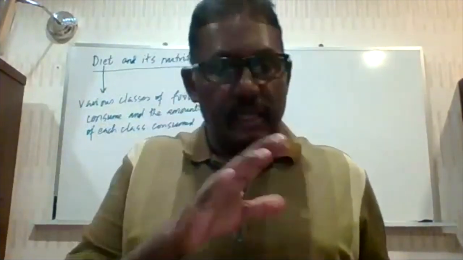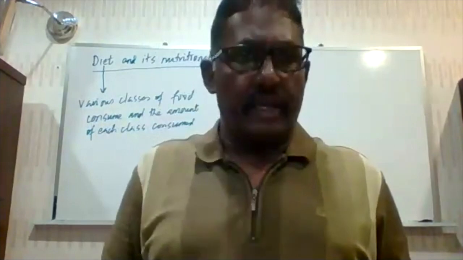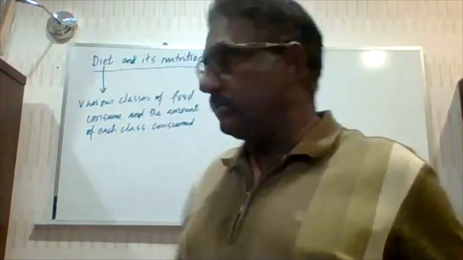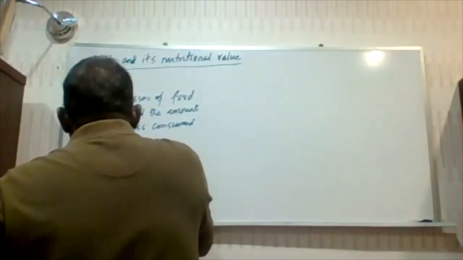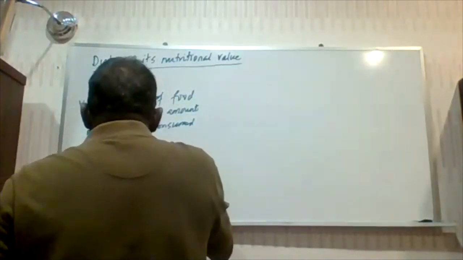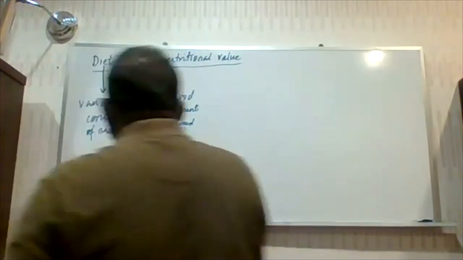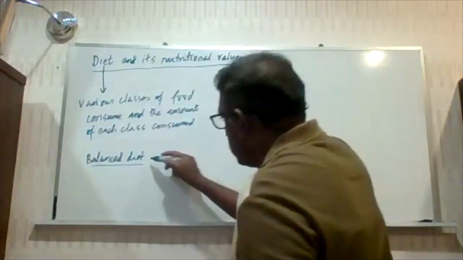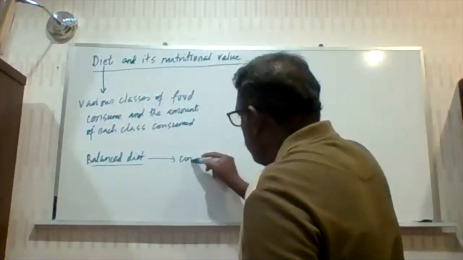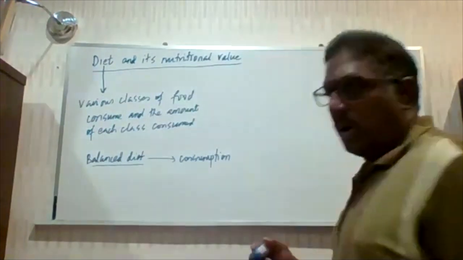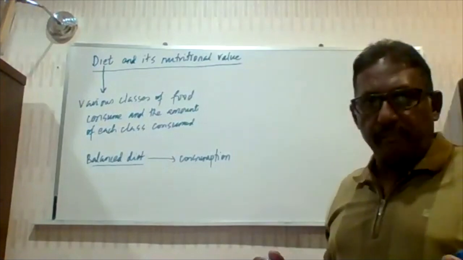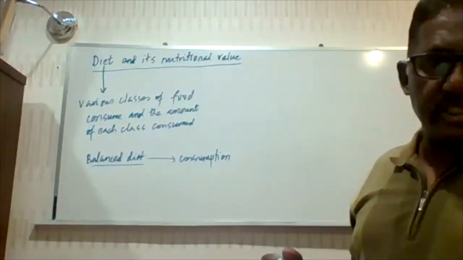That's your diet. So now what is a balanced diet? When you use the word balanced diet, the word balance carries a whole new meaning. A balanced diet refers to consumption of all 7 classes of food. You must realize all the food that you're eating can be grouped into 7 classes.